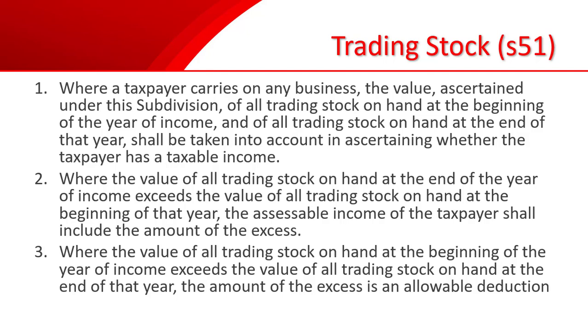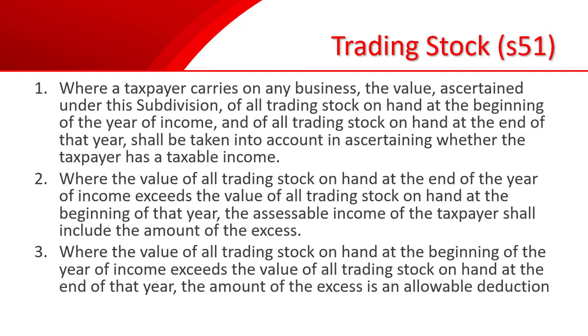In section 51, where a taxpayer carries on business, the value ascertained under this subdivision of all trading stock on hand at the beginning of the year of income and of all trading stock on hand at the end of that year shall be taken into account in ascertaining whether the taxpayer has a taxable income.